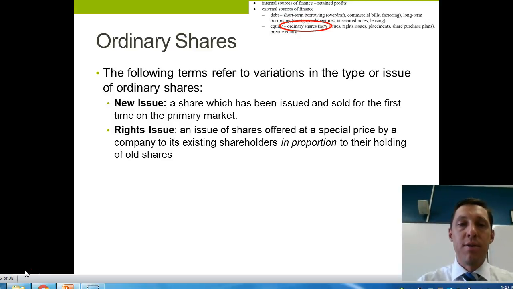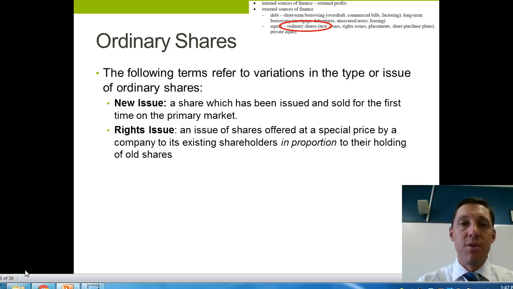There are many rights issues that have occurred over time. One that you may want to research is Wesfarmers. Back in 2008, 2009, the company was getting a bit of pressure from its banks to increase the amount of equity that it had because it had taken on a lot of debt finance to purchase Coles.